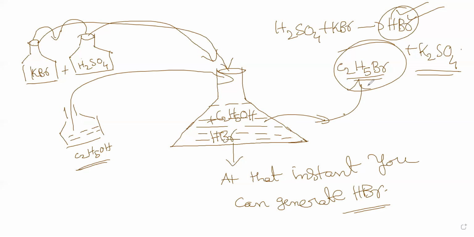I prepared the HBr instantly by using two different chemicals, KBr and H2SO4, in the sense that I don't have the HBr. That is one thing. In situ preparation is used.